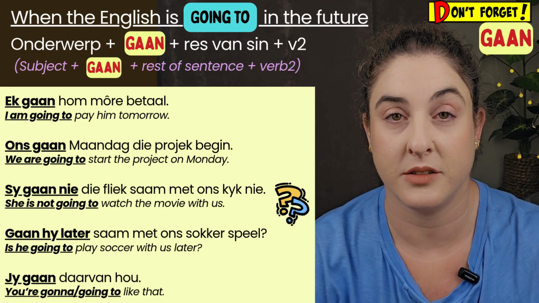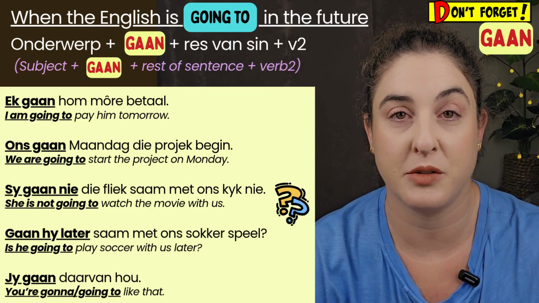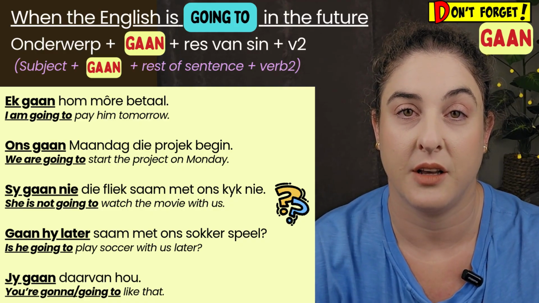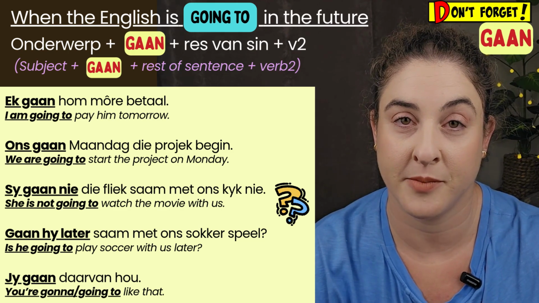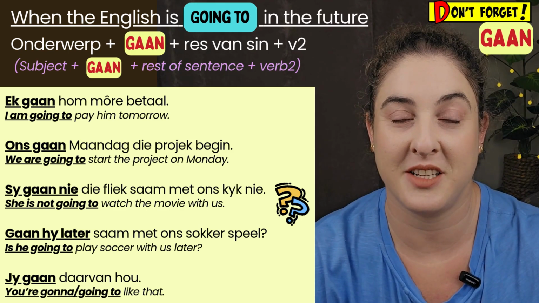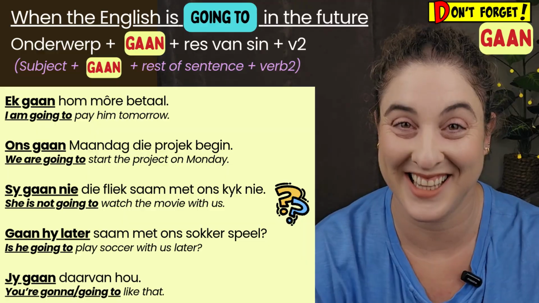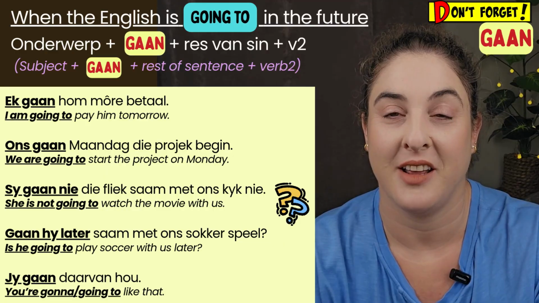The word gaan can both be present tense and used in the future tense. So it just depends on how you structure the sentence. Gaan is the word for going to. It's also the word for go. And past tense, het gegaan is the past tense of that. It's a mouthful.